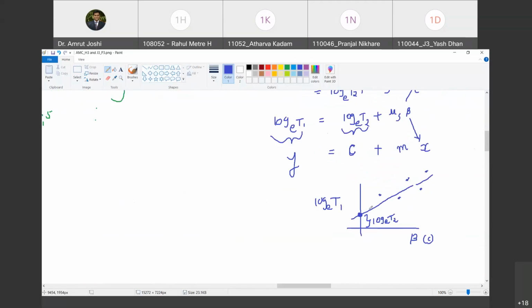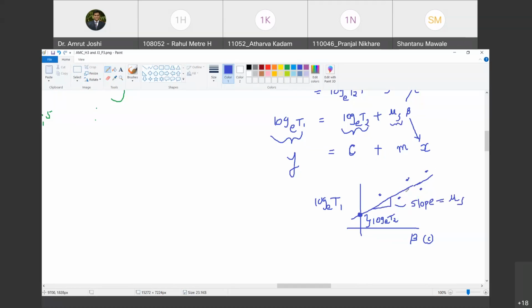So considering this point as well, then do the best fit in Excel. So you are going to best fit a line through 6 points: 5 obtained by experiment, the 6th one obtained by the mathematical logic. Are you with me? Yes. Are we on same page? Yes. So now once I draw this line, slope of this line is nothing but mu s. Do you agree with me? Yes. The slope is going to be equal to mu s.